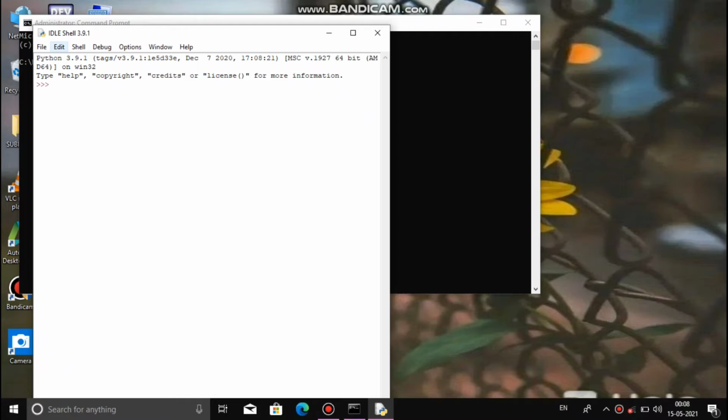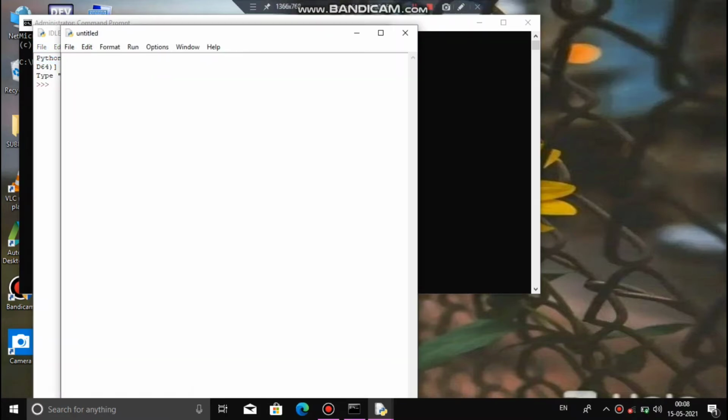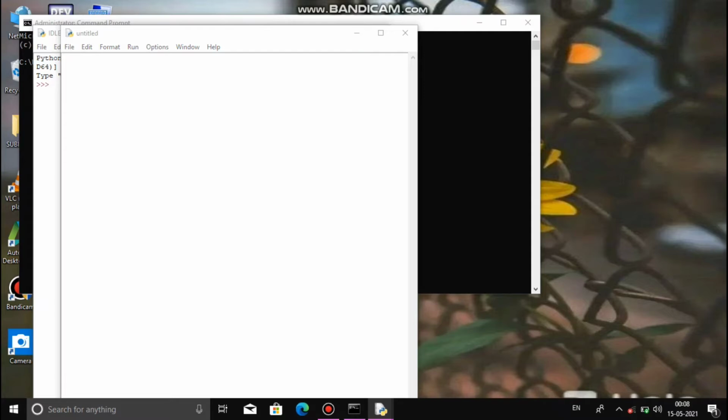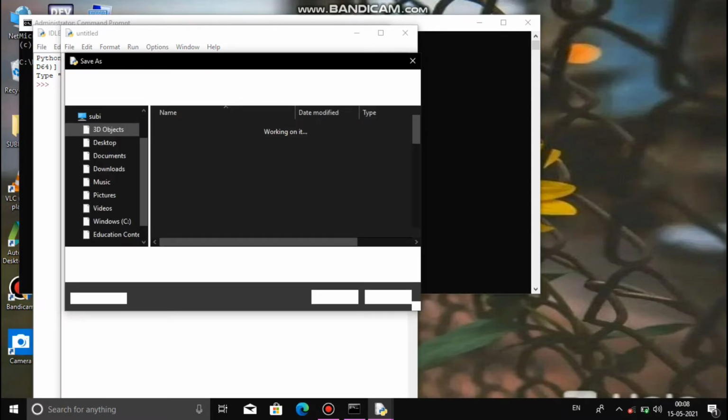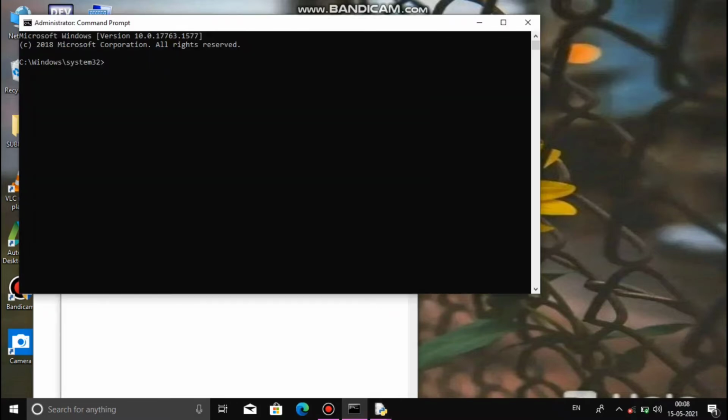Okay, and open the Python software, click New File and here save it as td.py. Now I copy the file path and save it. Type cd space, paste the file path.